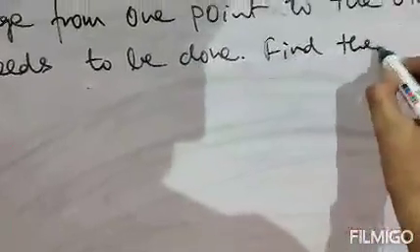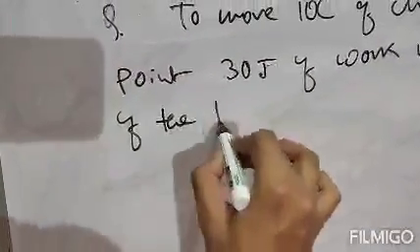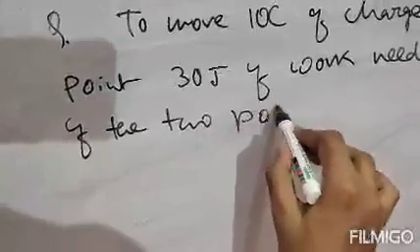Find the potential difference, that is PD, of the 2 points.